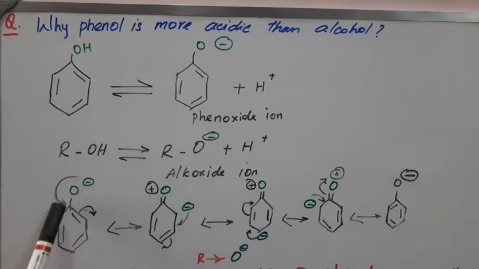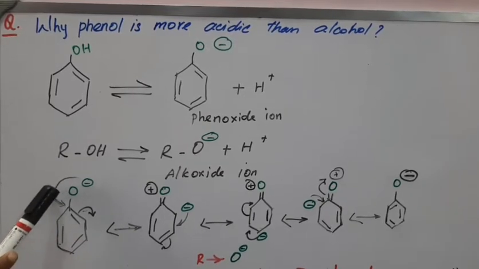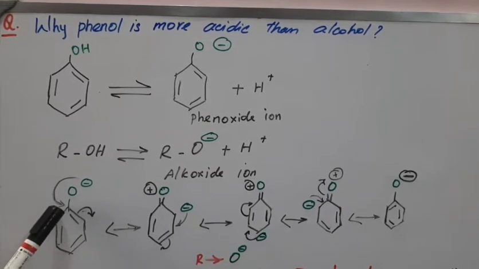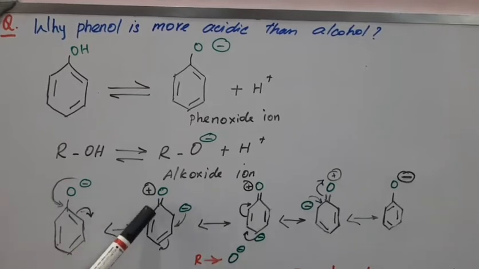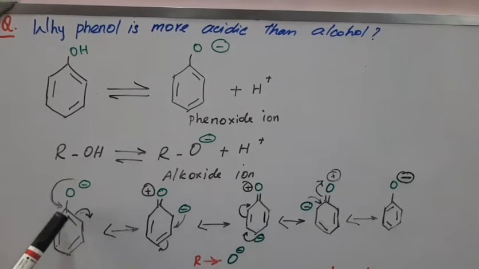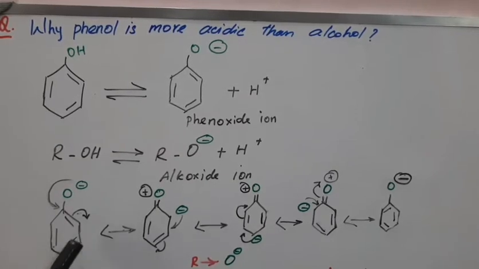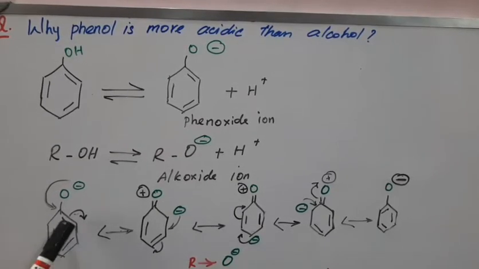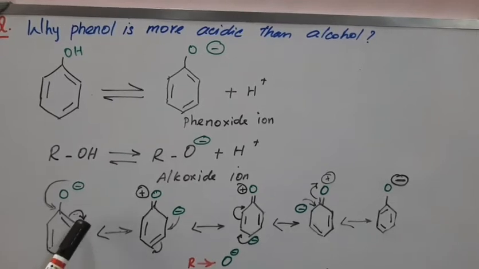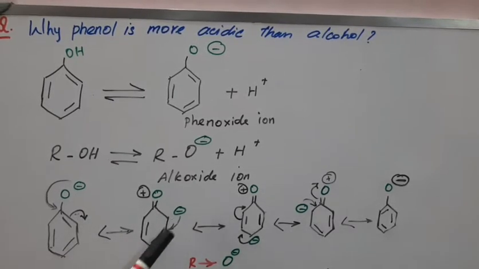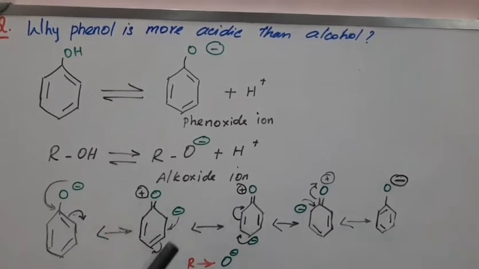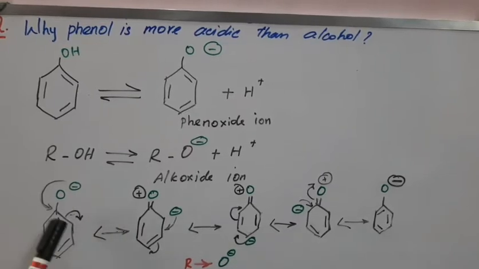This pair of electrons is donated to this particular carbon atom, creating a partial double bond. A further double bond nearby is not possible, so electron delocalization, pi bond delocalization, takes place. So the negative charge reaches the ortho position as well as the para position.